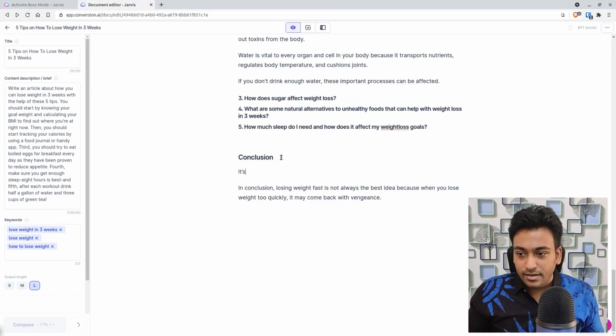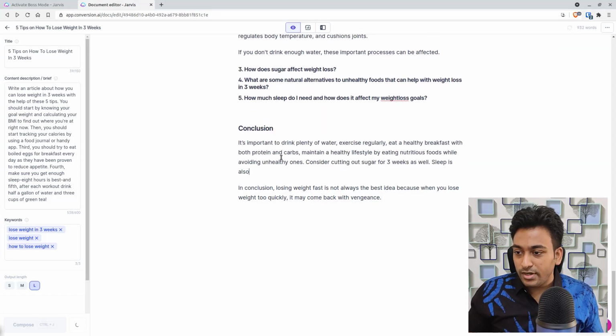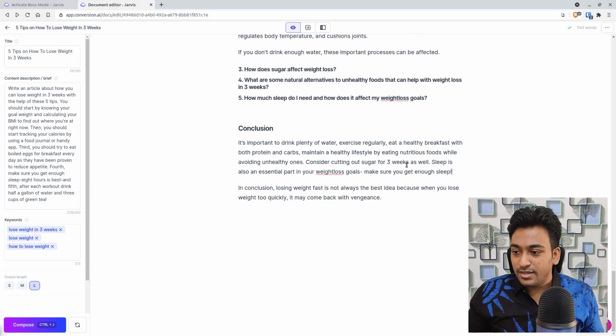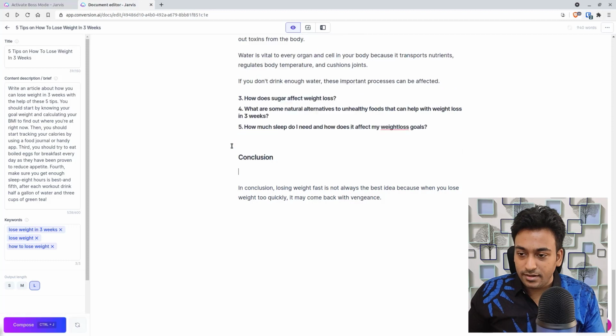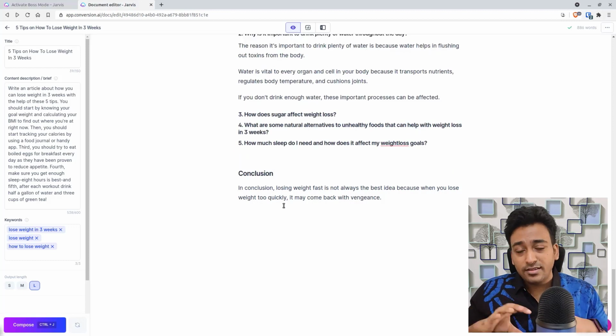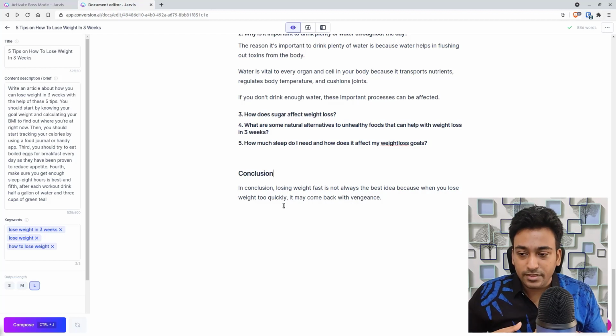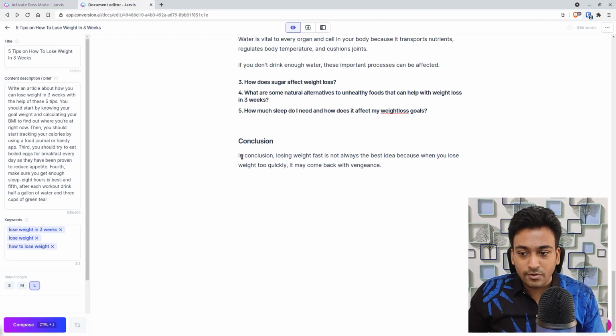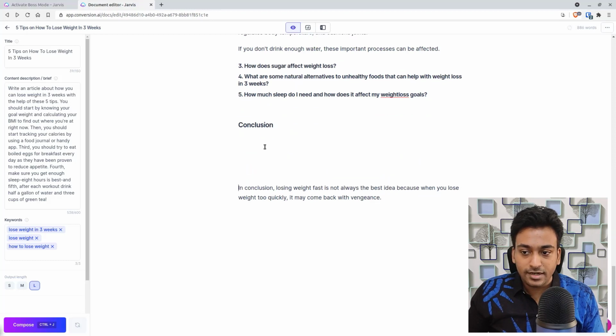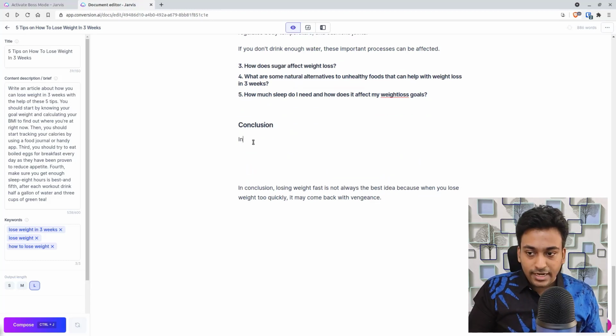Let's see. It is important to drink water, exercise regularly, eat healthy breakfast, consider cutting sugar. Sleep is still not perfect. In this case, generally when I type that, I will end up with this, but in case I don't, I will try to build up on my conclusion based on that. In conclusion, losing weight is not, so what I generally would, let's say I didn't receive anything like that, so in that case I would say in conclusion.